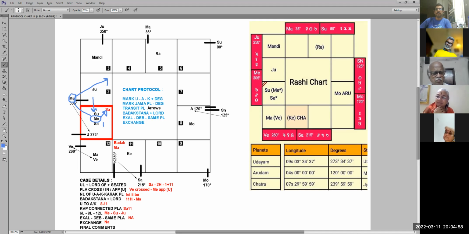So, because of some government issue, the documentation is getting delayed. So he is finding bitterness in that. Correct. He's basically bitter about that. Perfect. So Mercury is in Udayam, because one is approaching Udayam, one is seated in Udayam. So some documentation related to self. What sort of document?